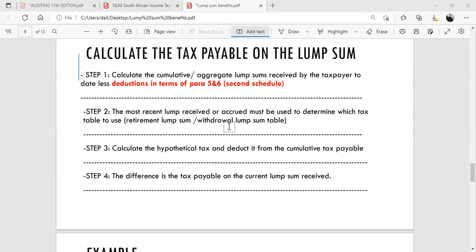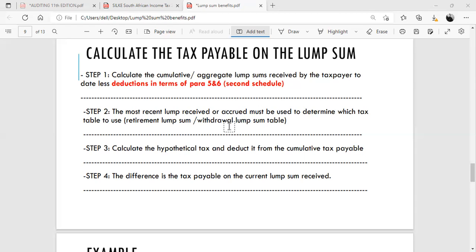Now, when I say cumulative or aggregate lump sums, I basically mean you add up the total lump sums that the taxpayer has received to date. So if, for example, the taxpayer has received a withdrawal lump sum 2 years ago, and in the current year of assessment, taxpayer has received a severance benefit or a retirement annuity lump sum, you add them up together. That's step number one.